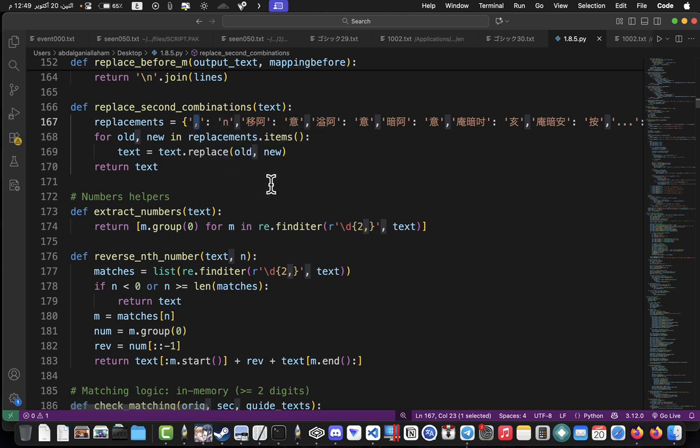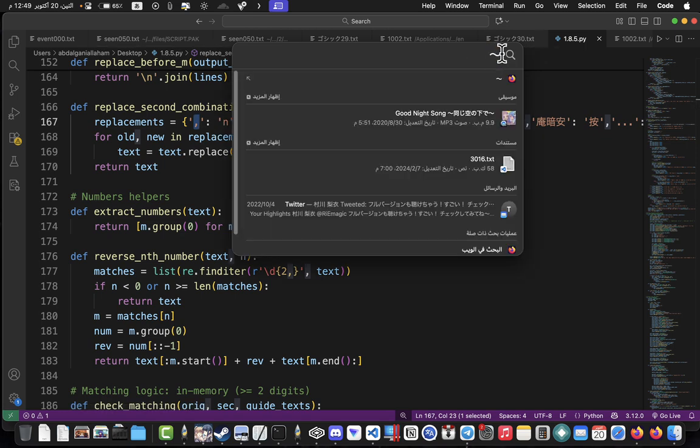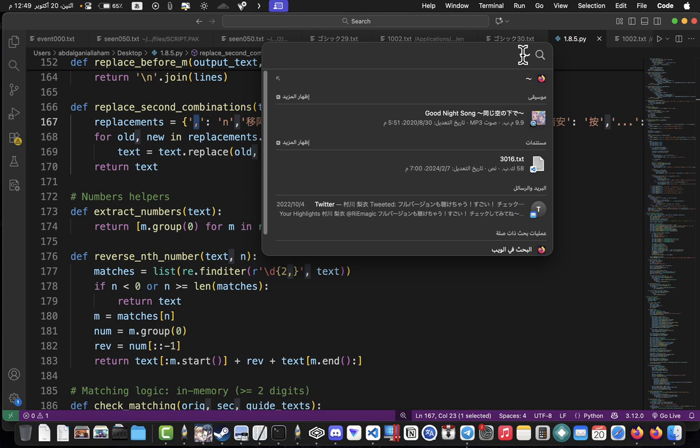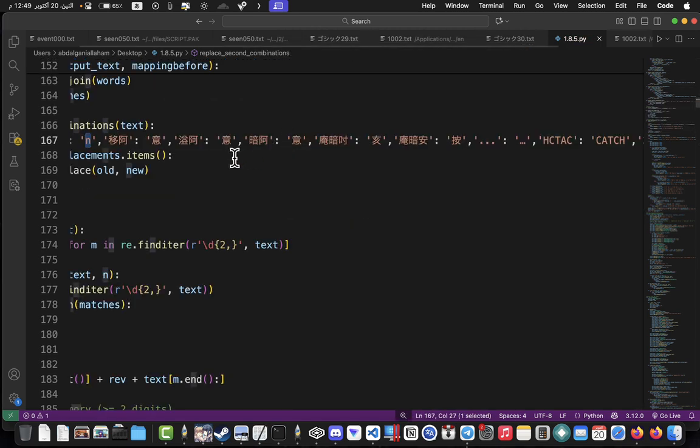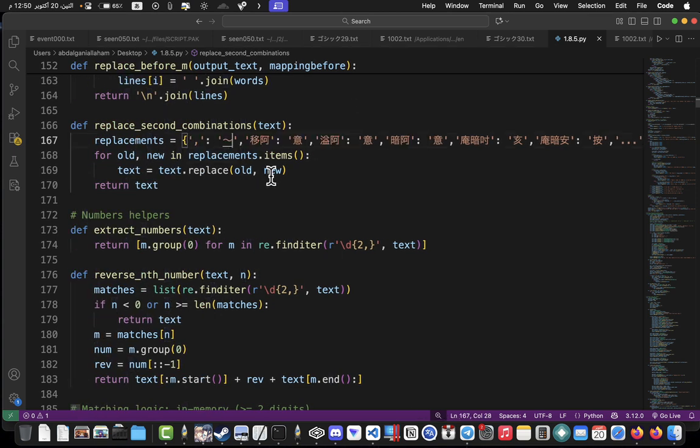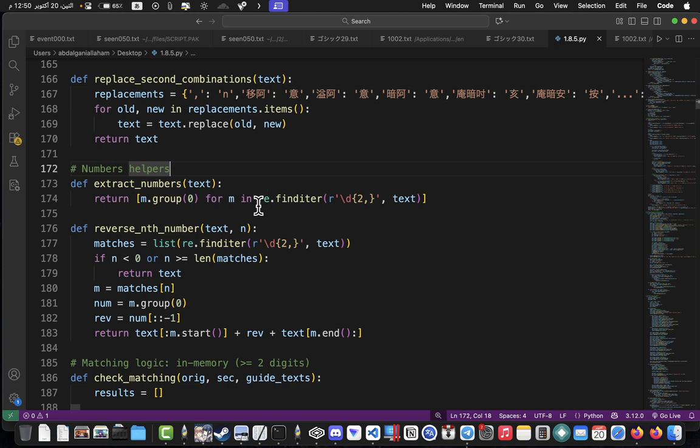In the game's official text, the comma is, I don't know, it will show like this. Yeah, the comma in the game text is like this. So if you want to write a comma in the translation, you need to write it like this. So for example, here for you, don't make it N, make it like this. Now for your language and for the game, it will just work fine as intended.